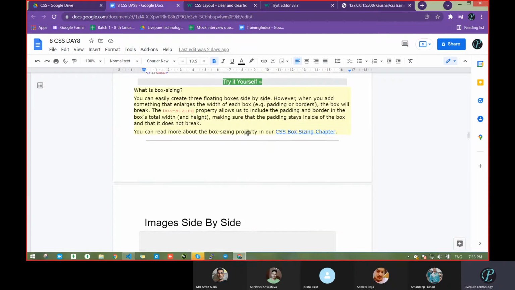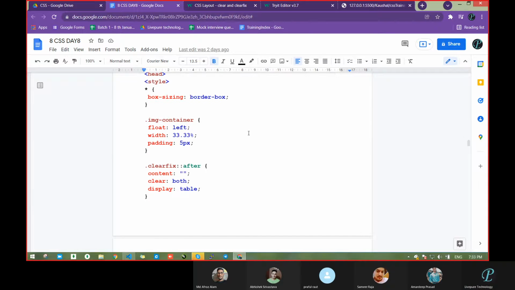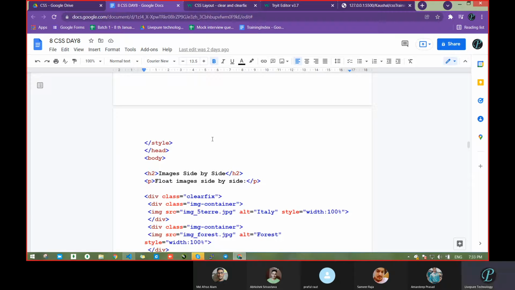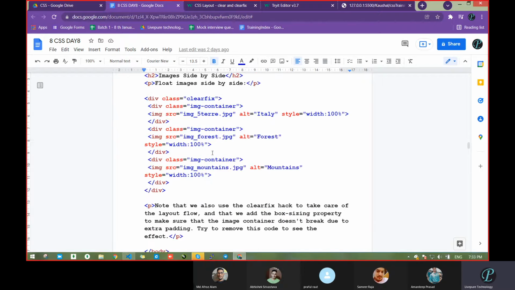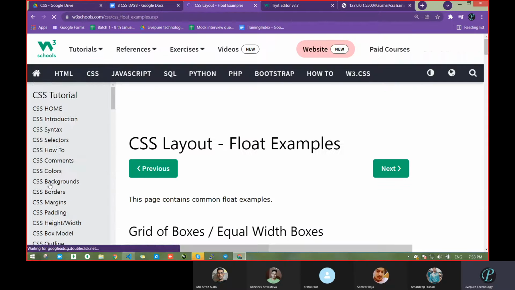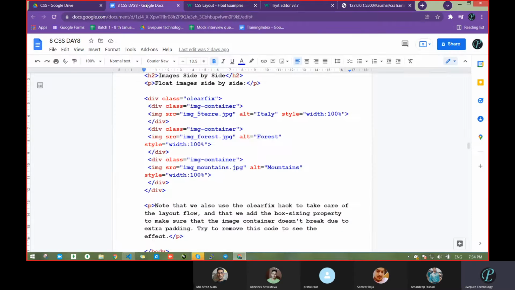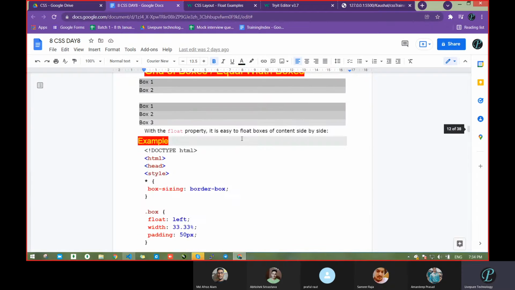Okay, so we will move to the next one. What is this? Image side by side, float image. Okay, clear, I think we have seen. Content, style width 100%. Which property is this one? Float examples. Wait, let me go to the top first, up to where we covered.